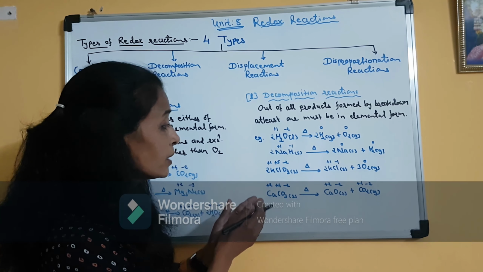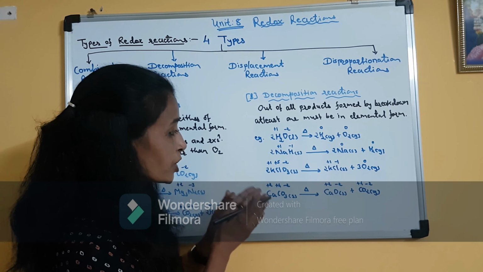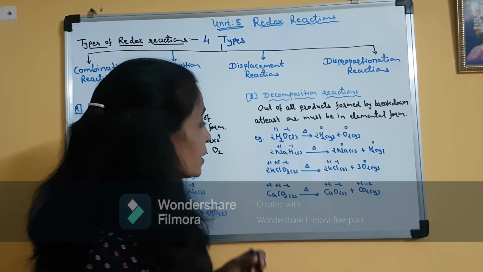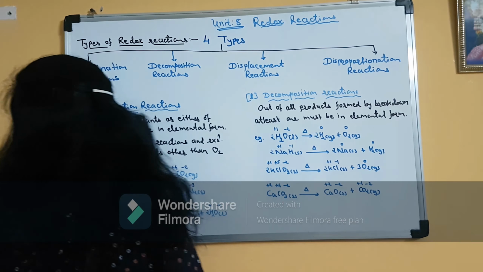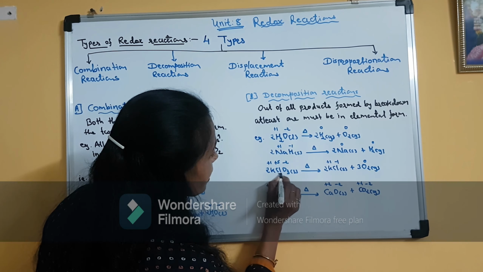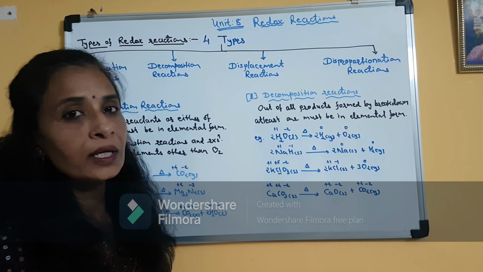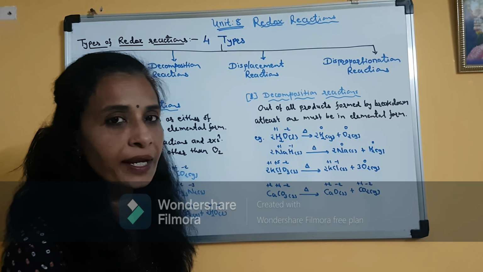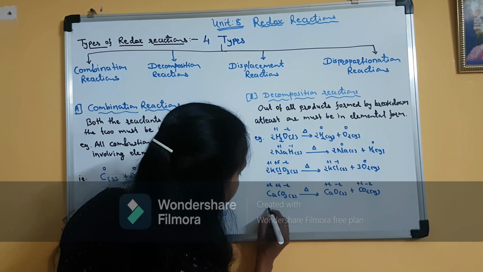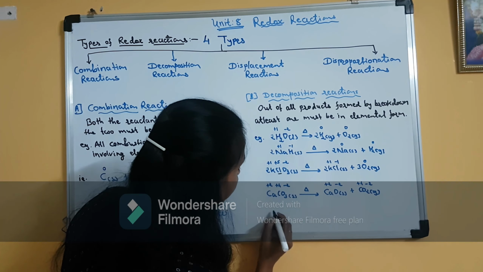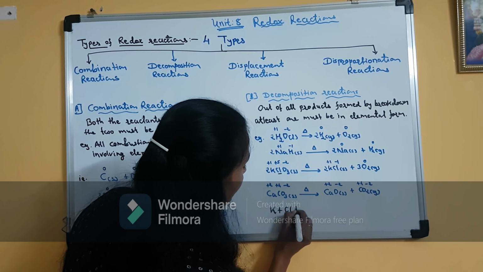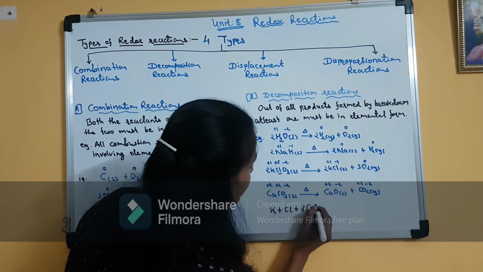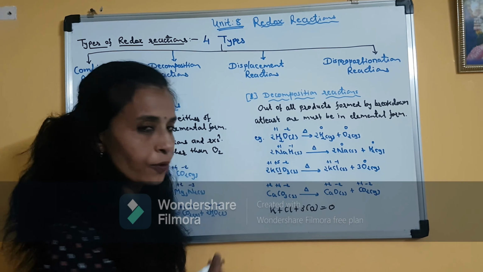Clear? Now in determining the oxidation state of an element, there is also a rule. For example, in the exam you may be asked to find out the oxidation number of the underlined element. We have studied that whenever we have a compound, the sum of the oxidation numbers of all the elements present in it must be equal to 0.